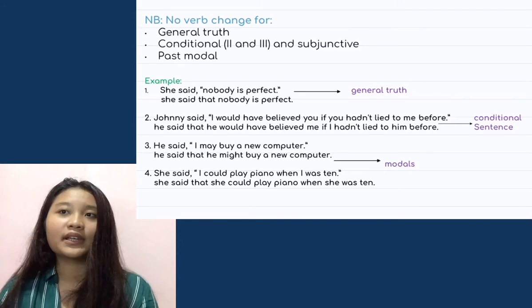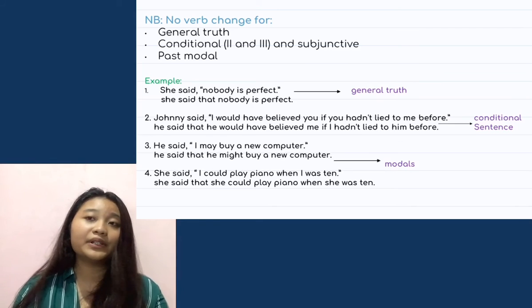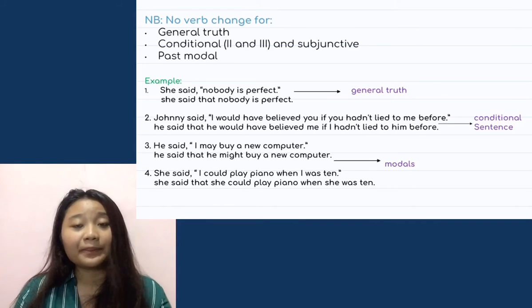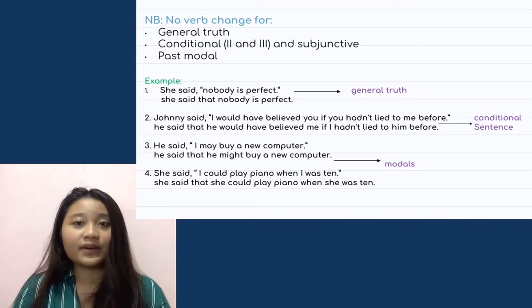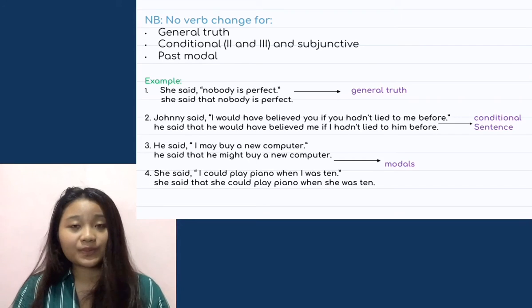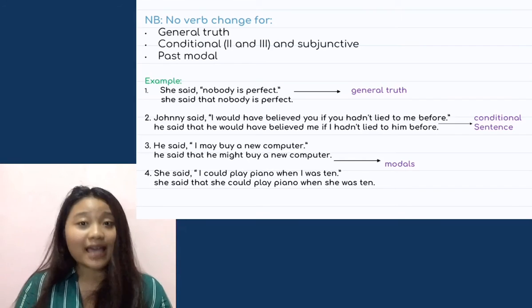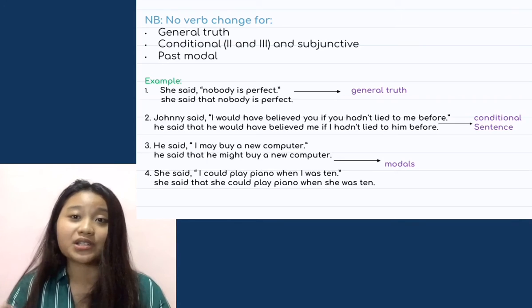Will and would. And the next example, she said, "I could play piano when I was 10." The sentence is using a past modal, so we don't have to change the verb. So in reported speech, the sentence is, she said that she could play piano when she was 10.